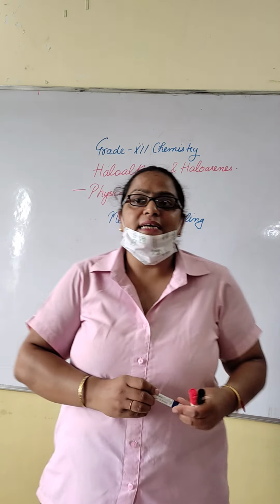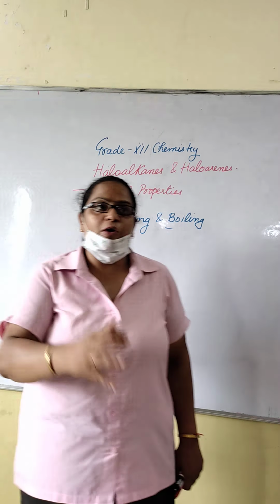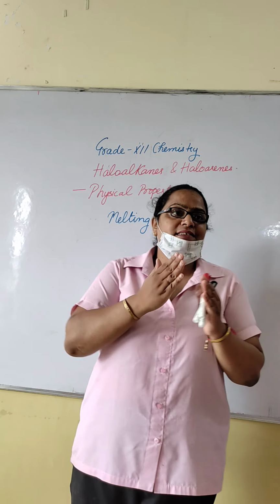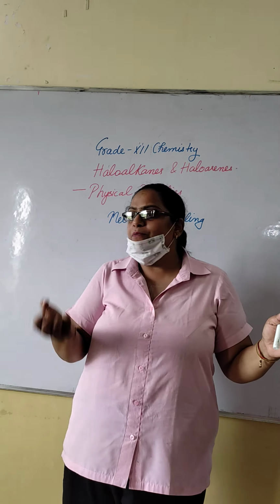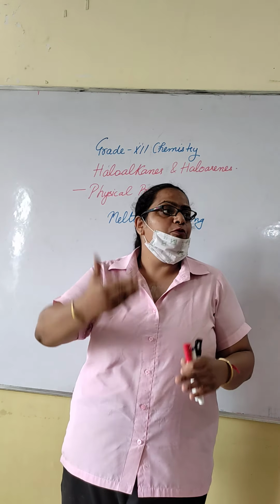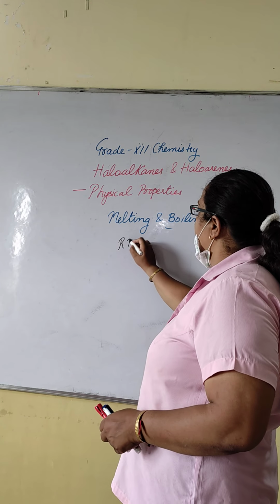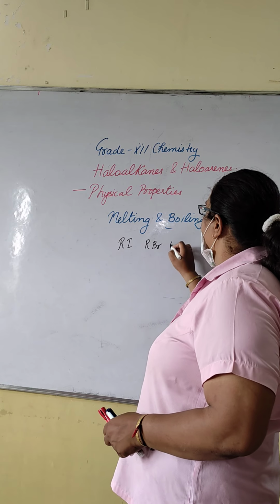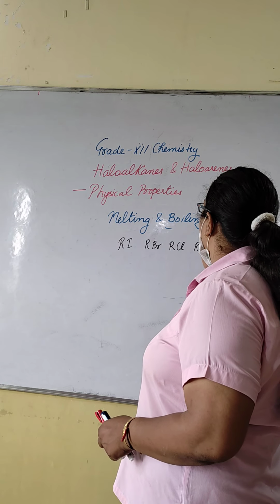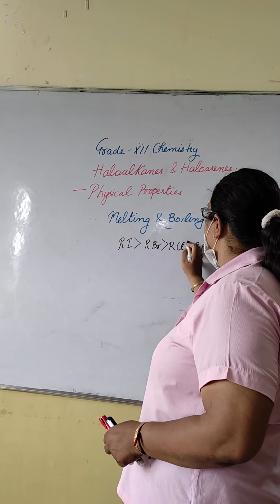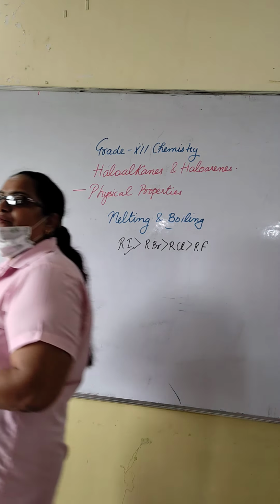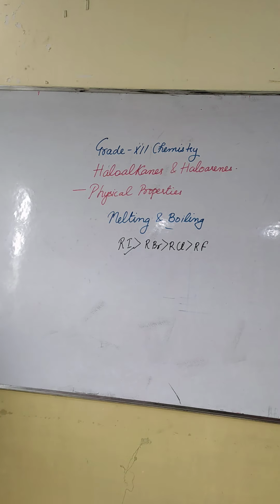Their molecular mass is greater than the hydrocarbon from which they are made. As the size of the halogen increases, molar mass definitely increases, so melting and boiling point also increase. Suppose I compare RI, RBr, RCl and RF. Out of these, RI will have the maximum boiling and melting point. As the size increases, van der Waals forces of attraction increase, so melting and boiling point increase.